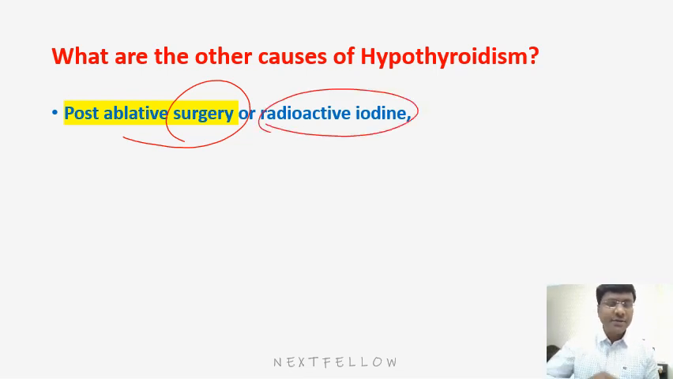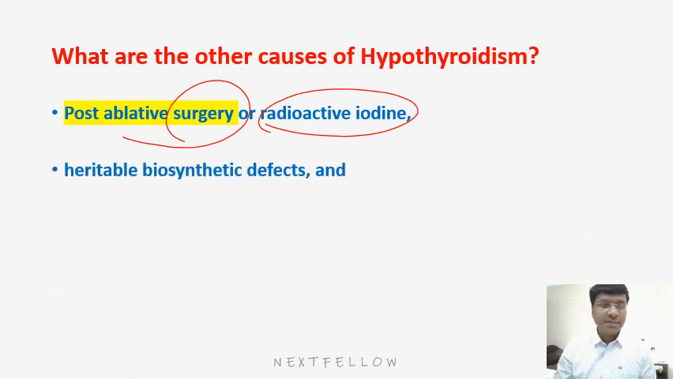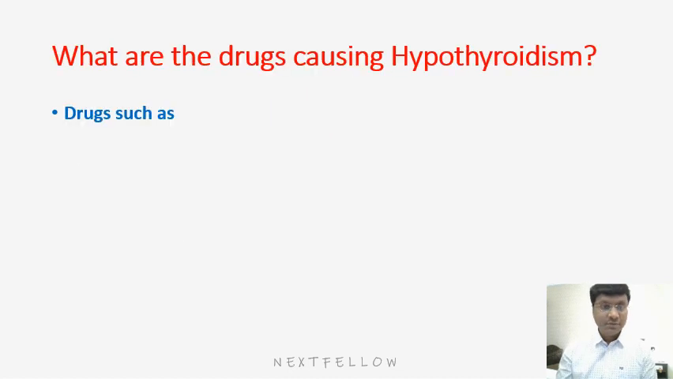And radioactive iodine, that is iodine 131, is used in the treatment of hyperthyroidism, but if it is used in excessive doses, that can make the individual land up in permanent hypothyroidism. And the other causes are heritable biosynthetic defects and iodine deficiency. These are the other causes of hypothyroidism.